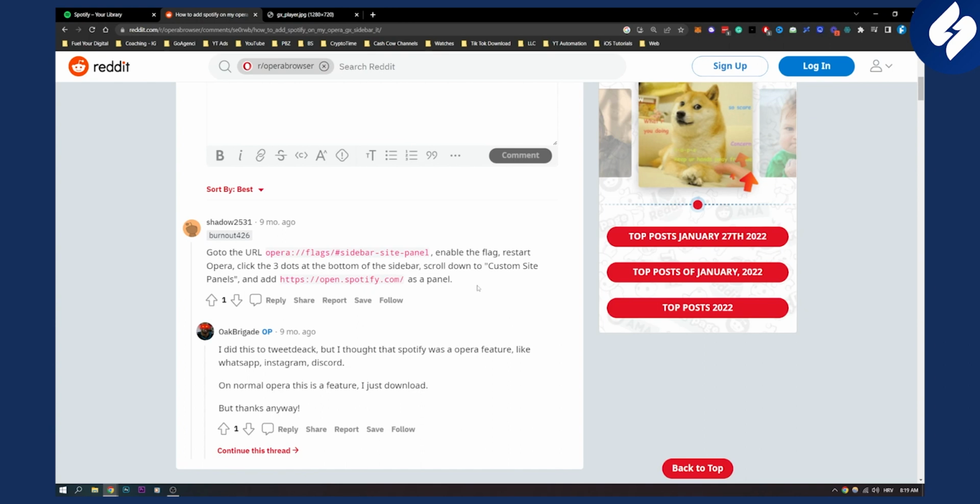It's fairly simple. I didn't want to download Opera to show you this because it's very, very simple. But obviously you need to download Opera GX to do this. So yeah, that's basically how to do it. And by the way, these URLs, you can just copy and paste into your Opera GX browser. And that's pretty much it.